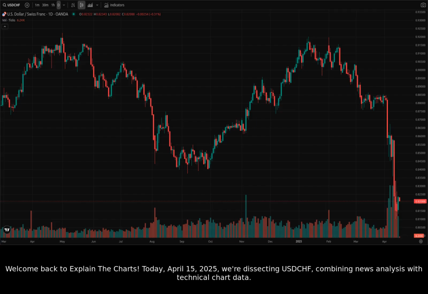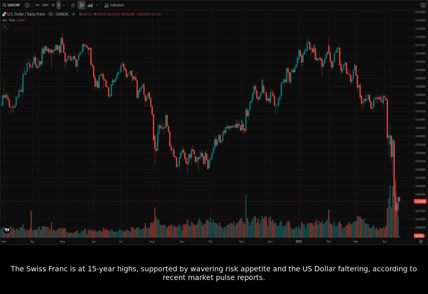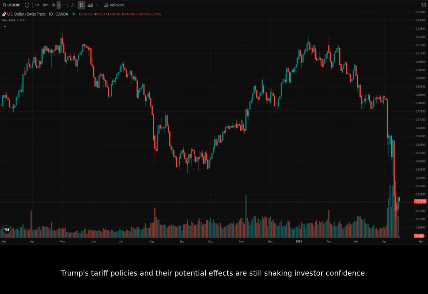Today, April 15th, 2025, we're dissecting USDCHF, combining news analysis with technical chart data. Recent Google searches highlight the Swiss franc's safe haven appeal due to ongoing trade tensions and U.S. economic policy uncertainty. The Swiss franc is at 15-year highs, supported by wavering risk appetite and the U.S. dollar faltering, according to recent Market Pulse reports. Trump's tariff policies and their potential effects are still shaking investor confidence.